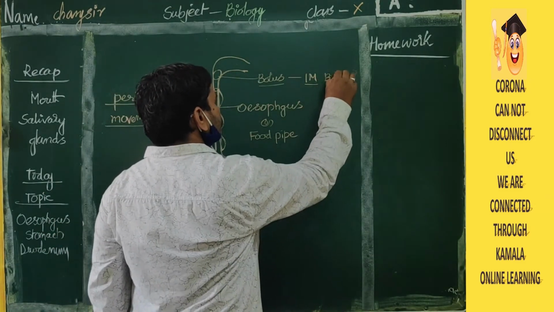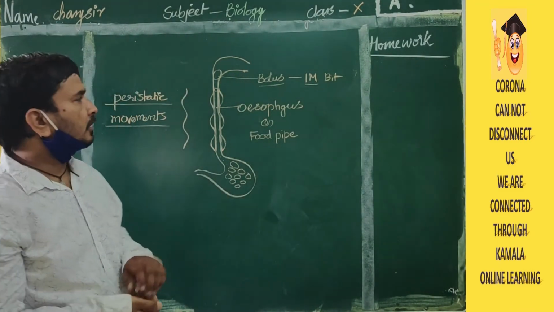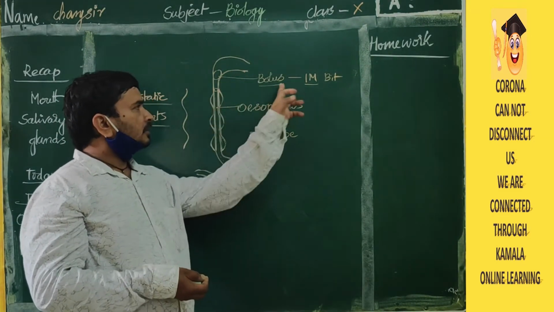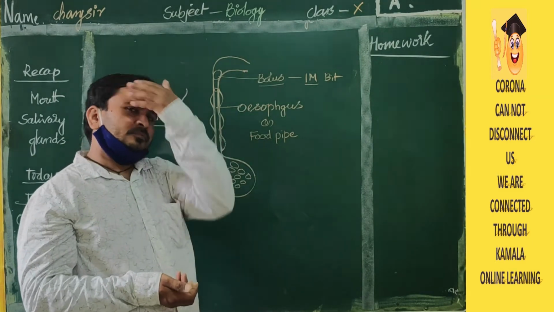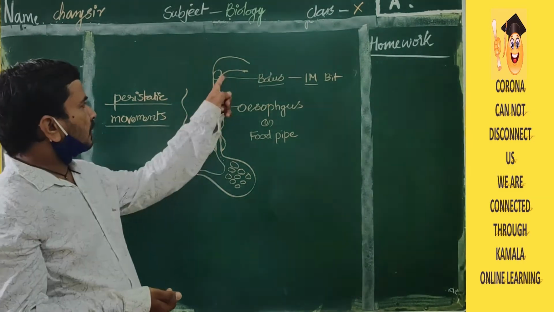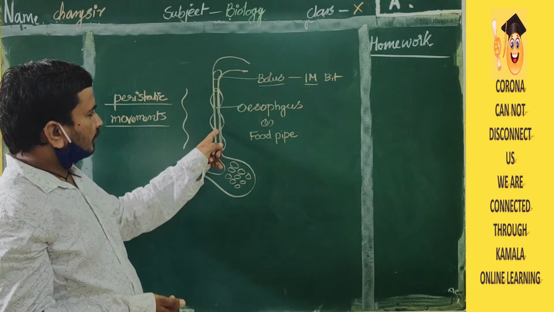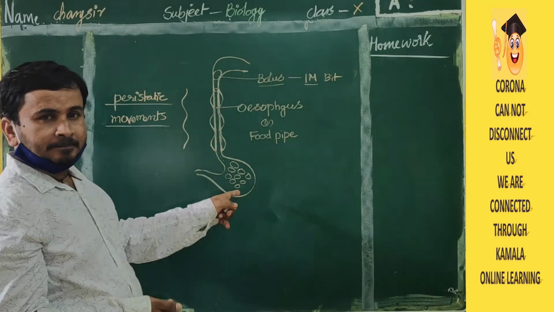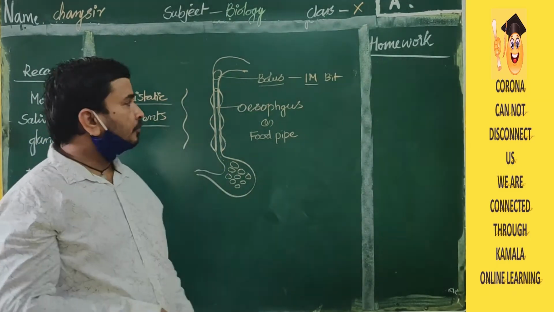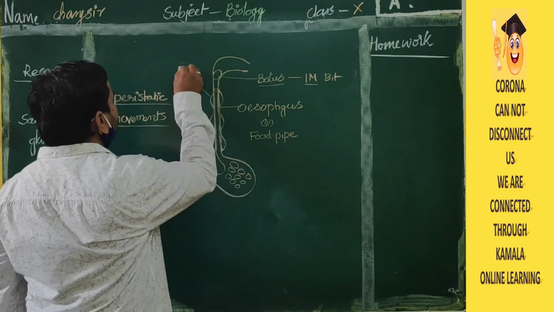What is the meaning of bolus? After chewing up the food, that which is ready to enter into the esophagus is called bolus. Okay, bolus will enter into the esophagus with the help of the wave-like movements. The food will enter into the stomach. Not only the peristaltic movements will help, even the mucus layer will be there. Inside we can see there is a mucus layer.